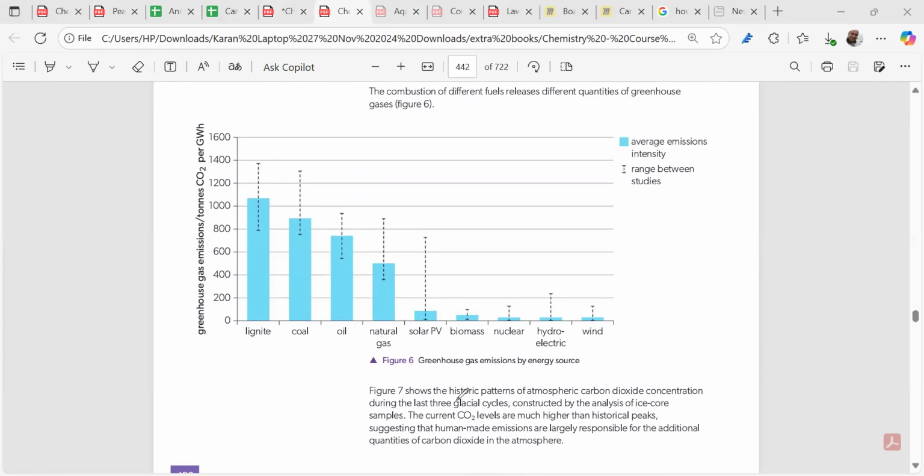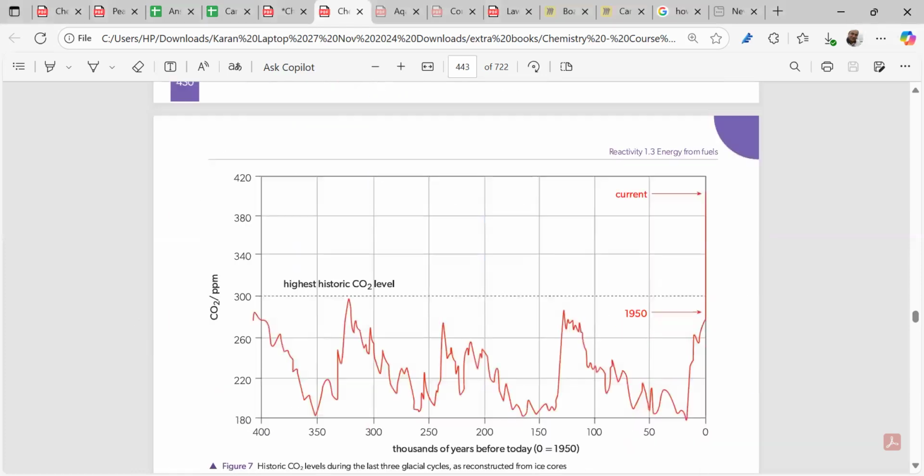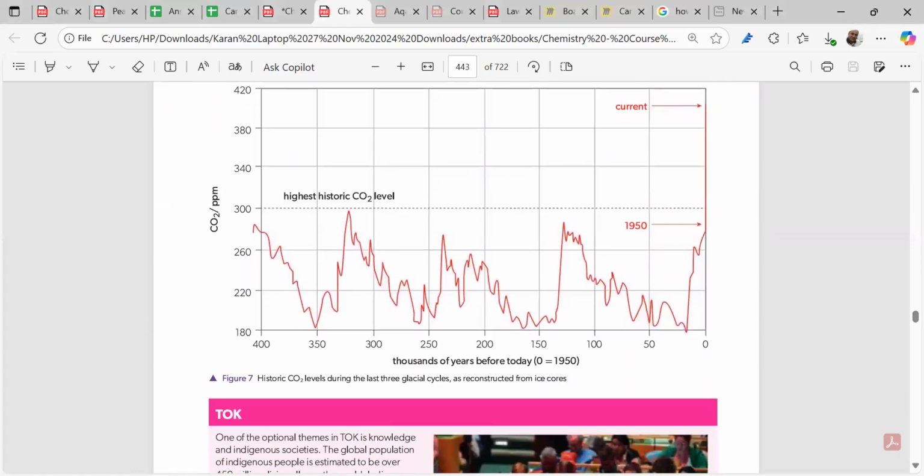What are the contributors? Here we have the historic patterns of atmospheric carbon dioxide concentration. We are burning coal, we are burning lignite. These are the causes. We have to burn coal to generate electricity. So can we move to another sustainable way? Yes, in later videos we'll see the sustainability approaches where we avoid burning coal, because, as I have told you, fossil fuels mainly contribute to carbon dioxide emission, and they are at historical peaks.